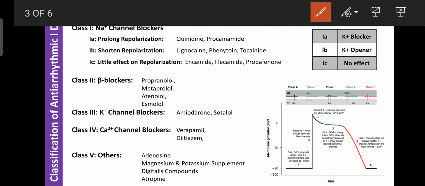Then the next class, that is class 5. These are known as other drugs. An example is adenosine. This adenosine mainly blocks the AV conduction. That AV conduction is required for the conduction of impulses from the atria to the ventricle. The AV node is the only site through which the action potential or current from the atria reaches the ventricle.